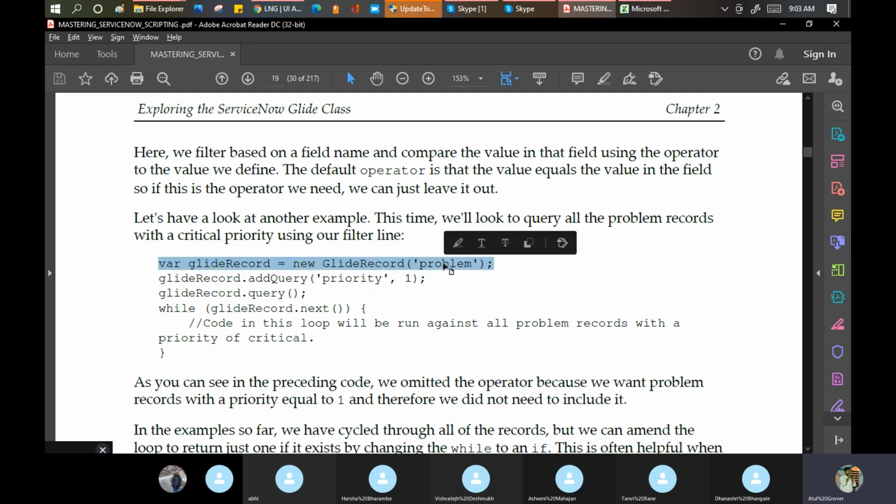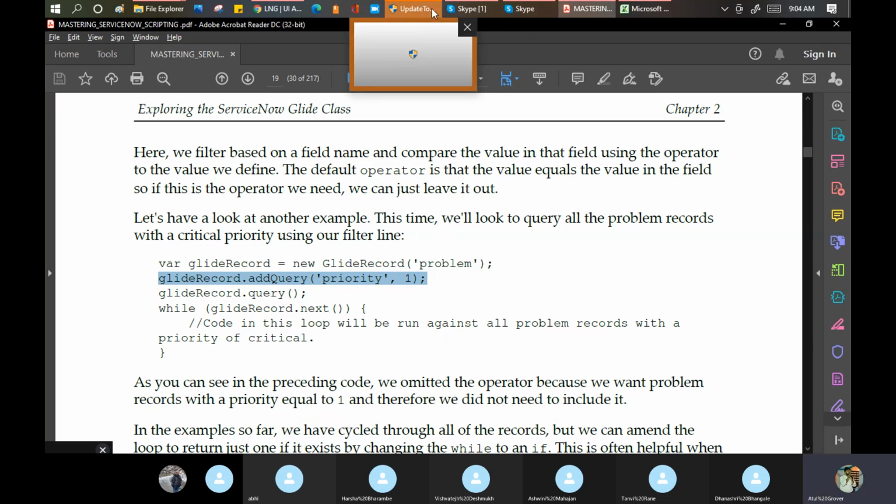They are doing the problem record, on the problem table. GlideRecord addQuery priority 1. What does this mean? It says bring out all the records where the priority is 1. GlideRecord dot query means in the database, bring all the problem records where priority is 1. Do this part and show all the records where the priority is 1. Let's do this thing. Let me copy this and go to our scripting part.